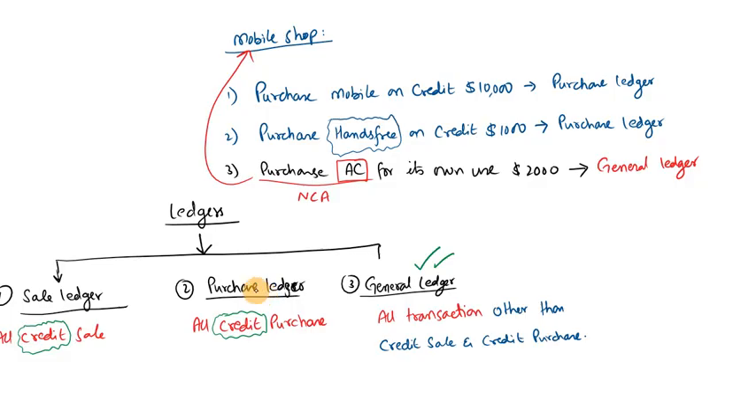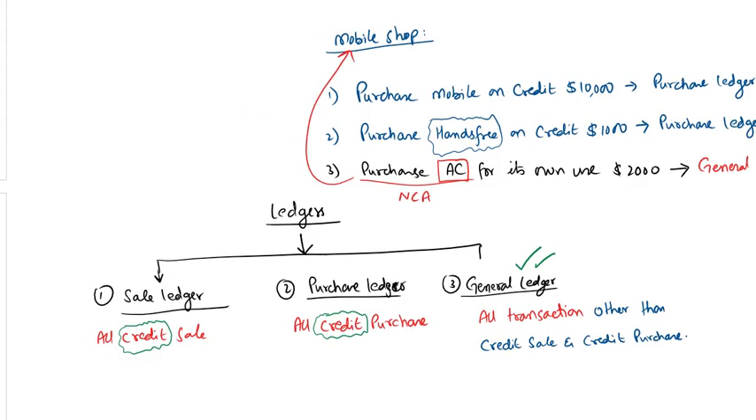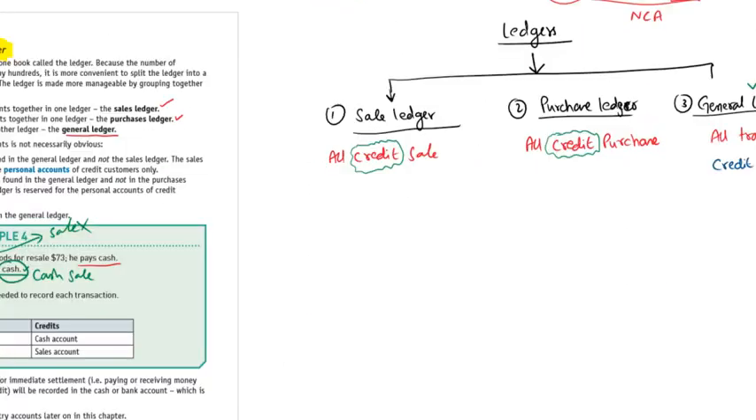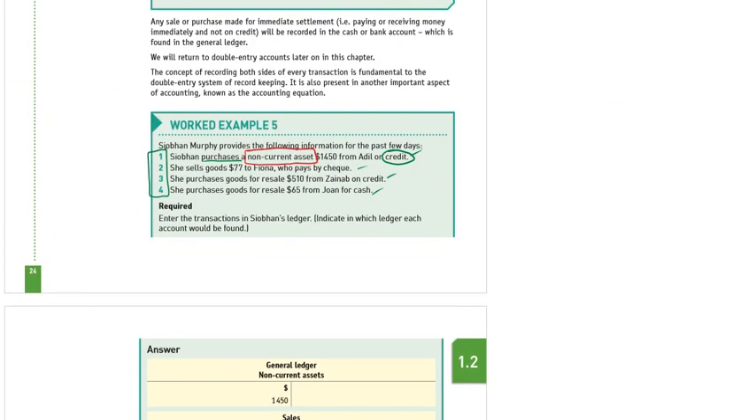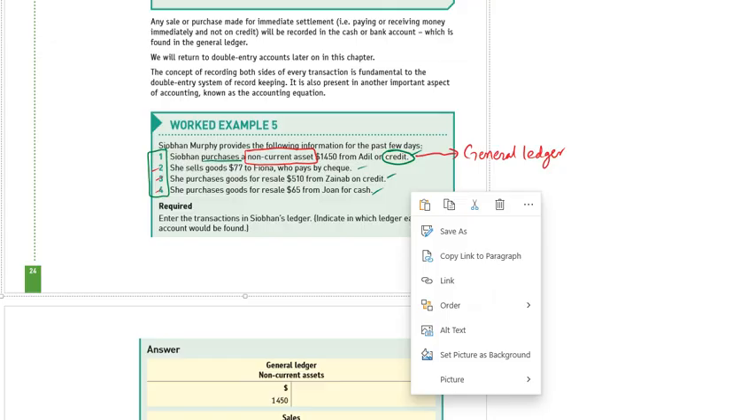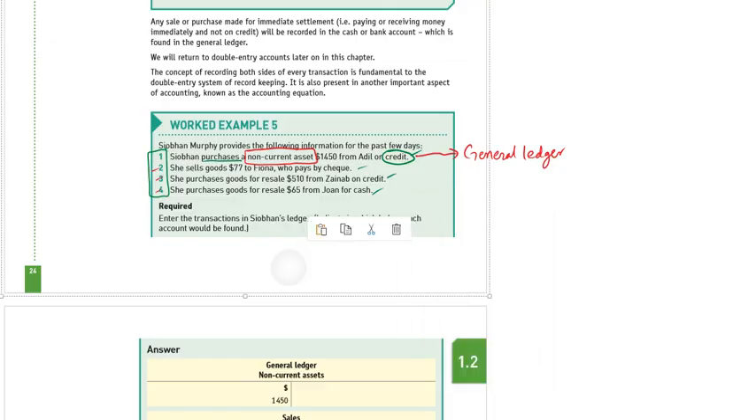So the purchase ledger will be for the main activity of a business. Get it? Okay. So this is a non-current asset. We will record it in the general ledger. Now you have to solve the second, third, fourth. Can you solve it, or should I solve it myself? Tell me.